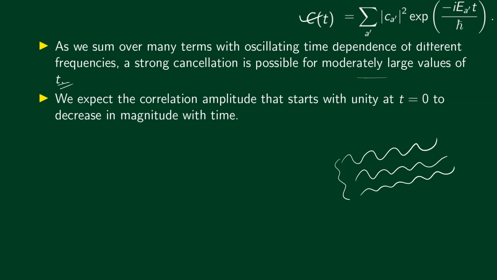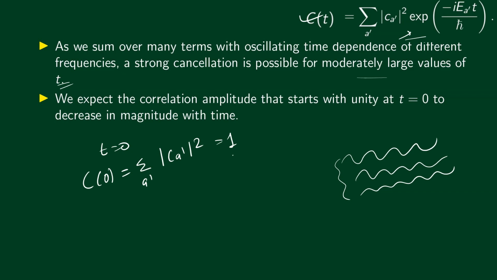Now, if you look at t equal to 0, the correlation amplitude is simply the sum over a prime of modulus c_a' squared. Just put t equal to 0 in this expression, and this is equal to 1. This is just the normalization condition. But as time increases, we'll be adding up terms which are oscillating, and because of these cancellations, the correlation amplitude will start dropping from 1.